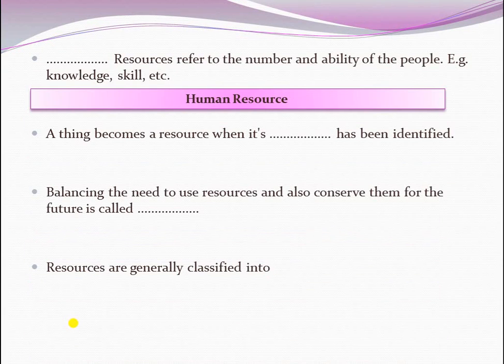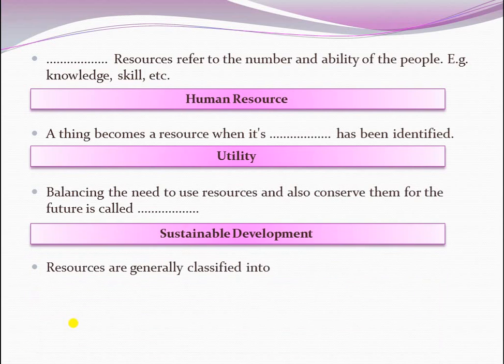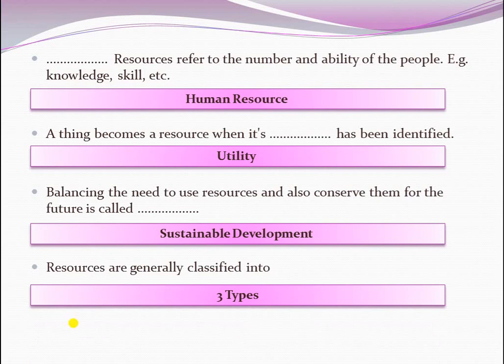A thing becomes a resource when it is dash has been identified. The answer, utility. Balancing the need to use resources and also conserve them for the future is called dash. The answer, sustainable development. Resources are generally classified into dash. The answer, three types. How many types of general resources are there? Three types. Okay. Next, let's see the short answers.